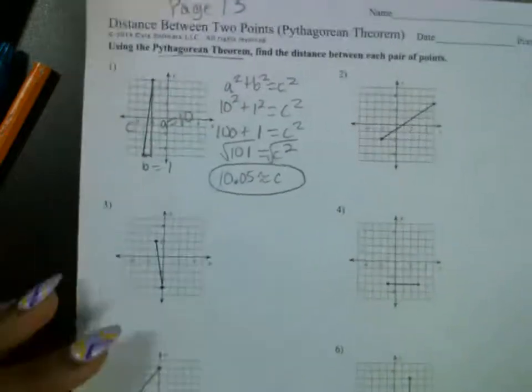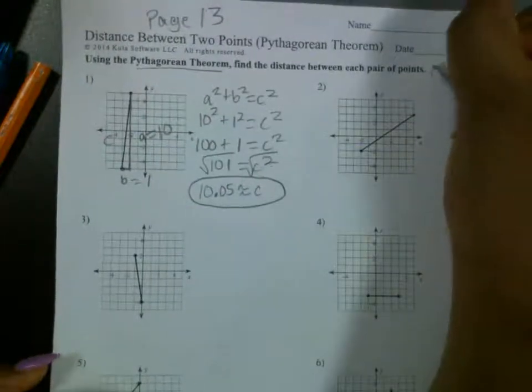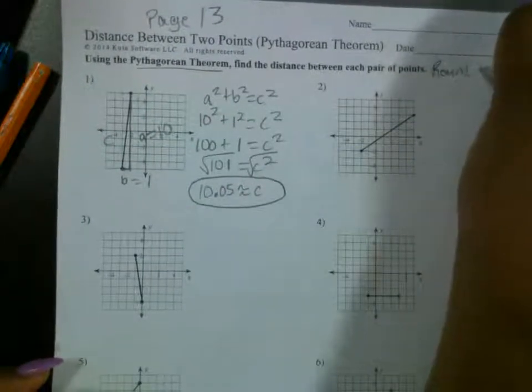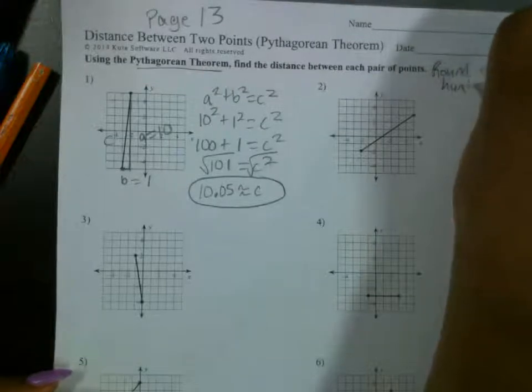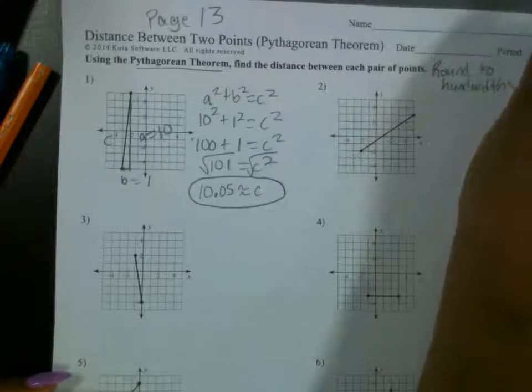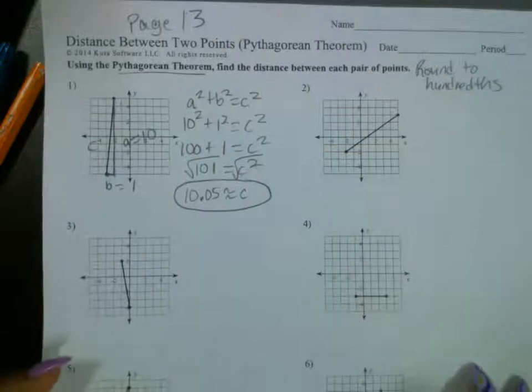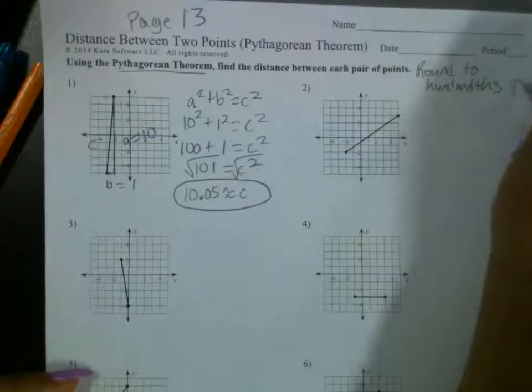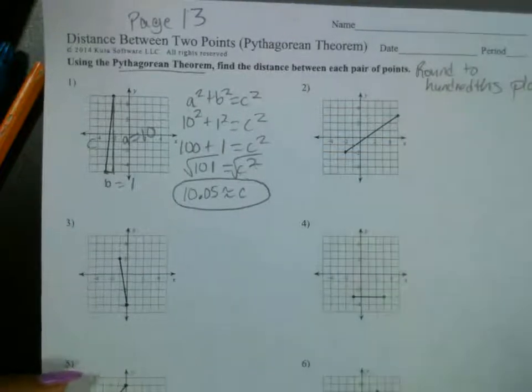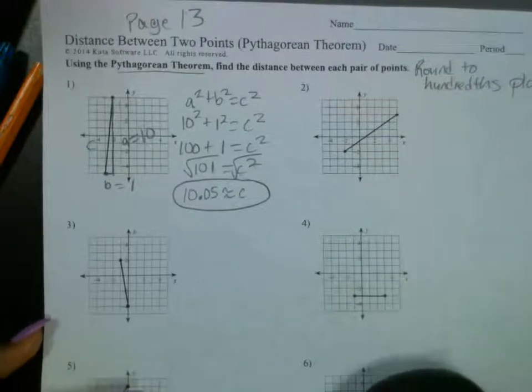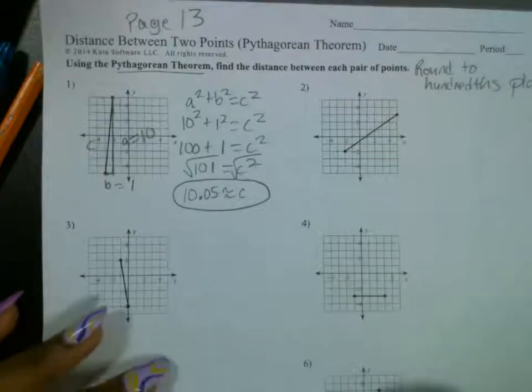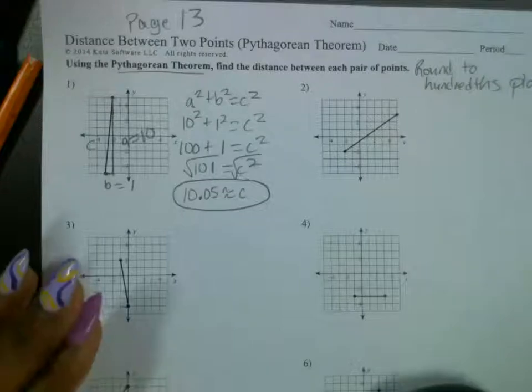So let's just round to the nearest hundredth place. Any questions about how to do that? I'm going to pause to give you a chance to write. I see some people still writing.